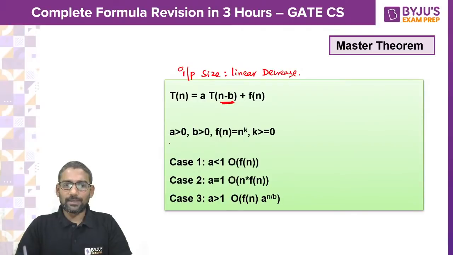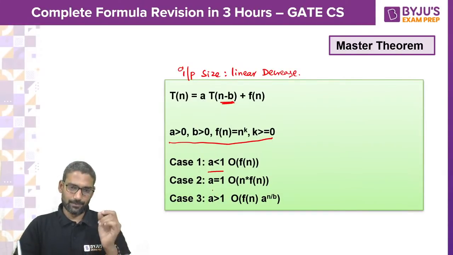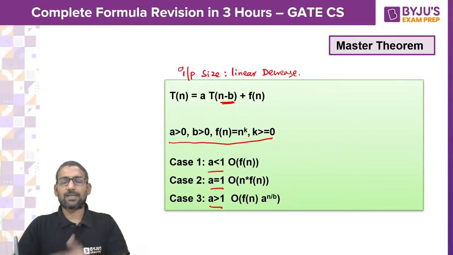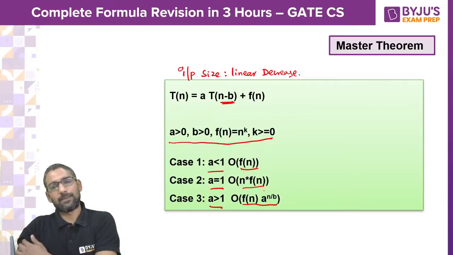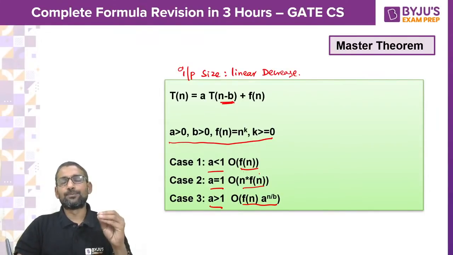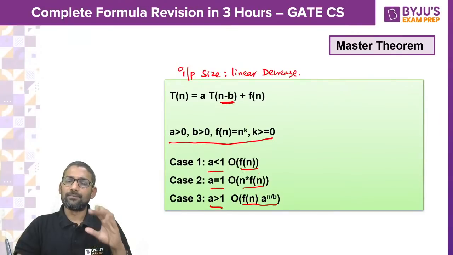Then with these constraints satisfied, we only check a value. a can be equal to 1, greater than 1, less than 1. Accordingly, you can say the time complexity is f of n into n, or f of n into a to the power n by b. So guys, I recommend everybody please do learn this master theorem, because it saves a lot of time in the exam.